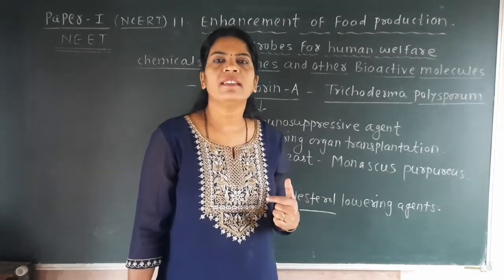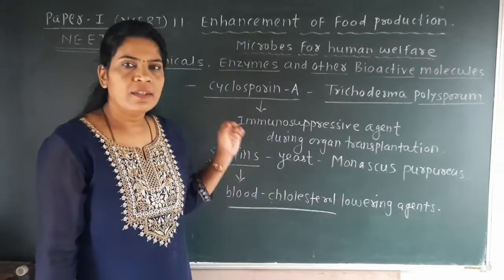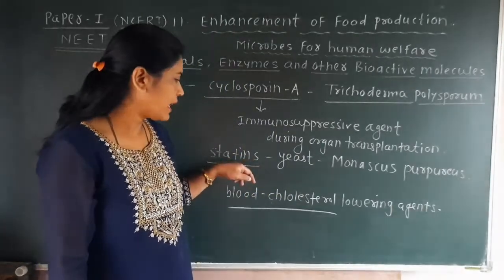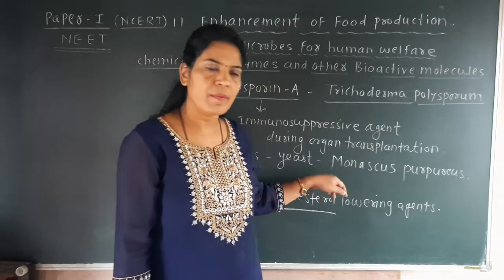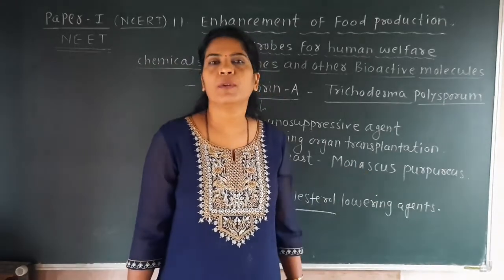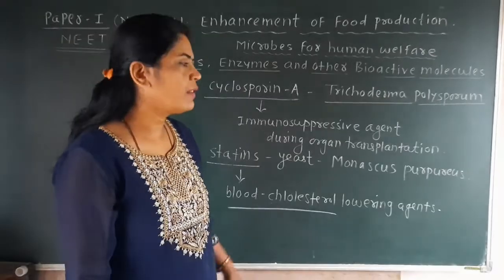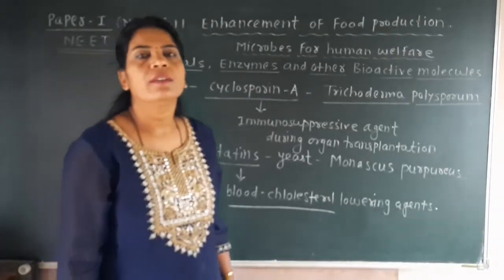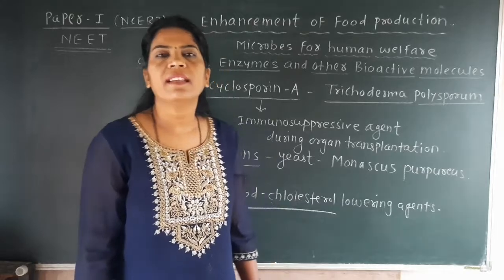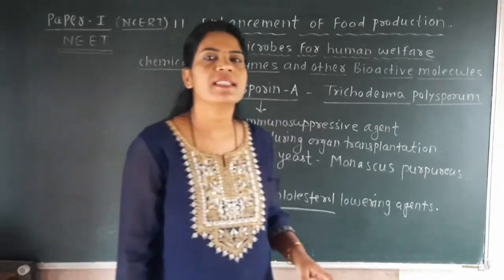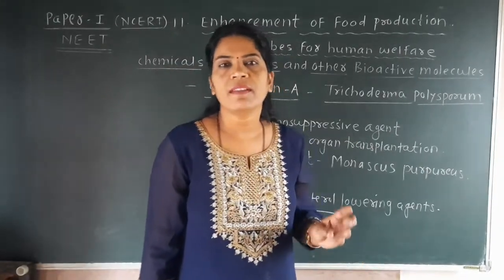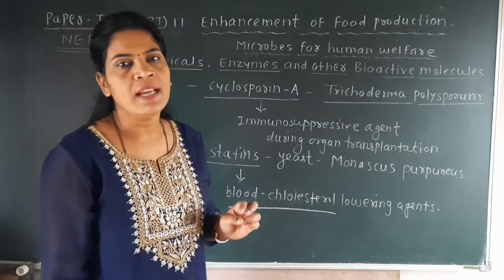So to avoid this condition, there is one chemical called a statin, which is produced by yeast, and the name of that yeast is Monascus purpureus. This statin produced by Monascus purpureus lowers the cholesterol in the blood, so it cannot get deposited inside the wall of the blood vessel, particularly the wall of the artery.